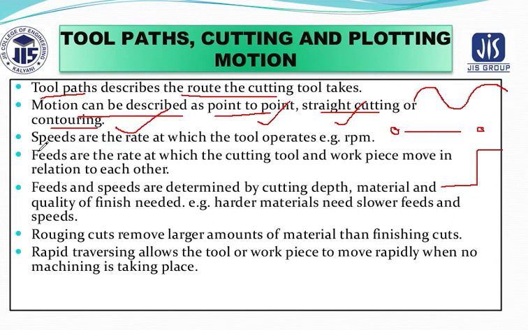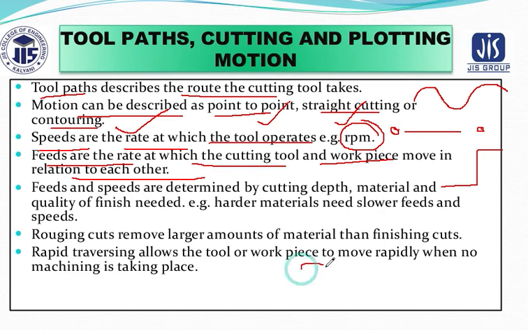Now, speed is the rate at which the tool operates, and its unit is revolutions per minute. Next, feed is the rate at which the cutting tool and workpiece move in relation to each other. So the amount of material removed in one complete rotation is called the feed.